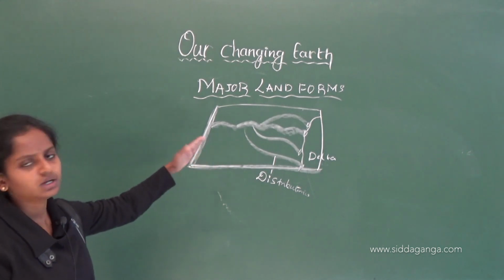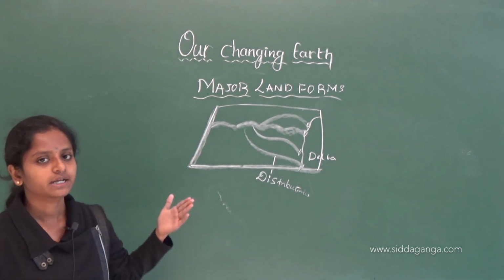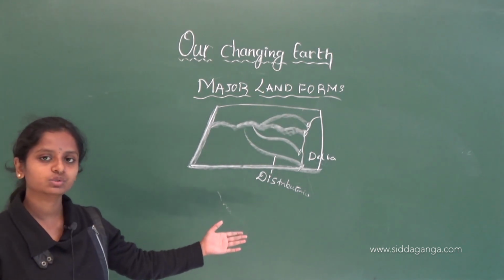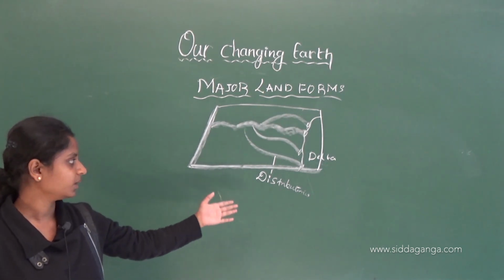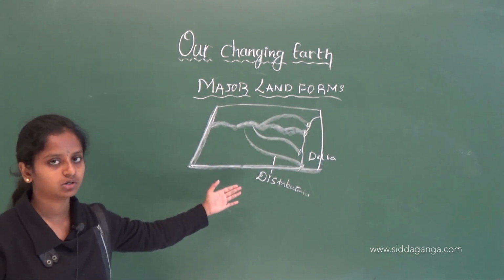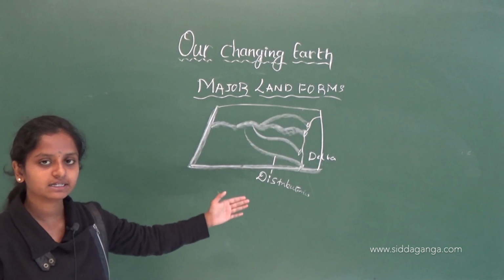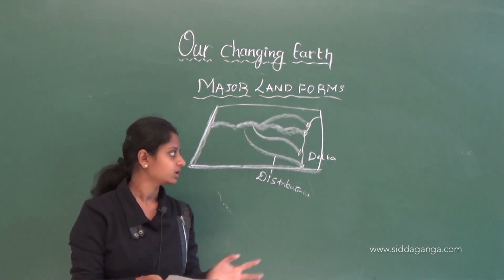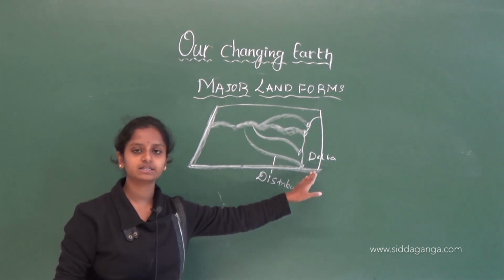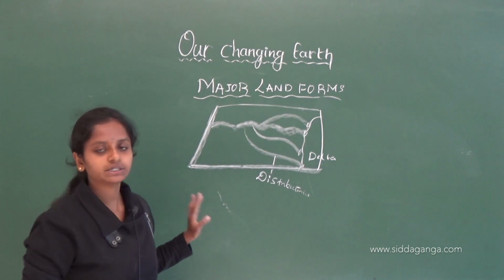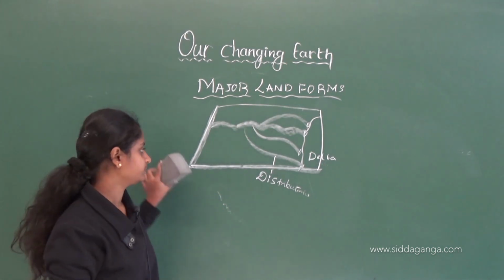This main river, when it comes to the sea, will become very slow and divide into different mouths, and those mouths are called distributaries. Finally, all the mouths will combine into the same place, which is known as the delta. Okay, this is about the river water.